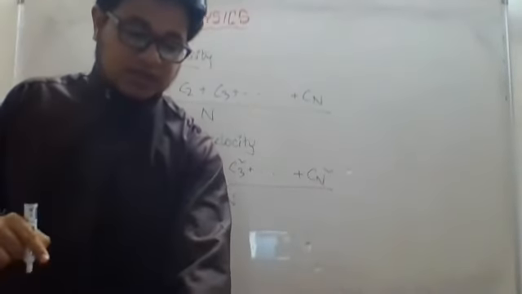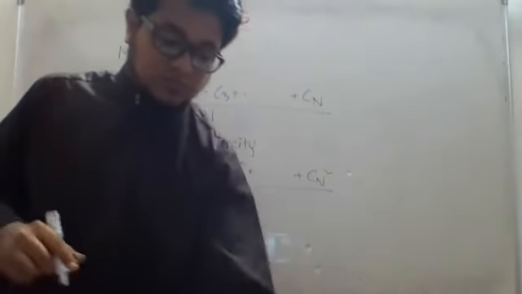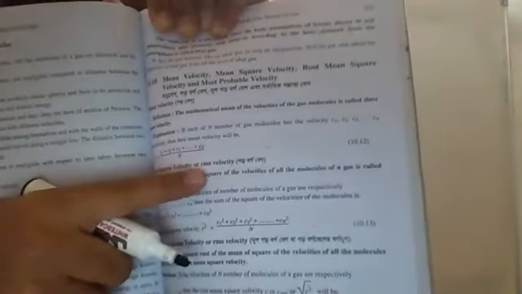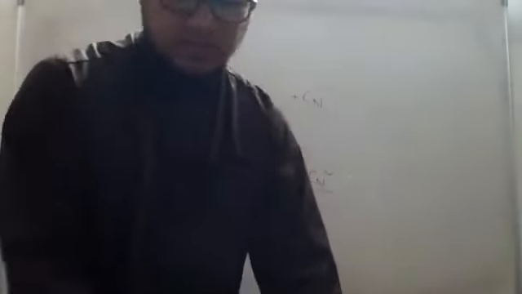So kindly make the necessary change. If you see here, mean square velocity, here it is written RMS velocity. This is not right. This is the mean square velocity. So kindly cut it and make the necessary change.